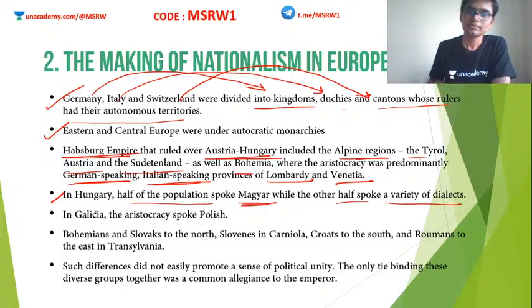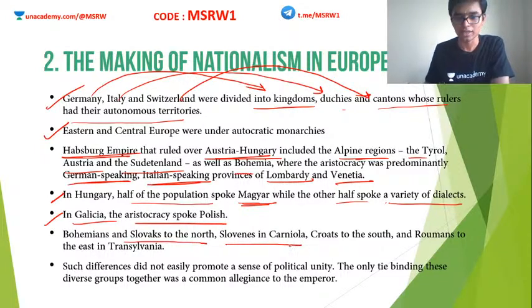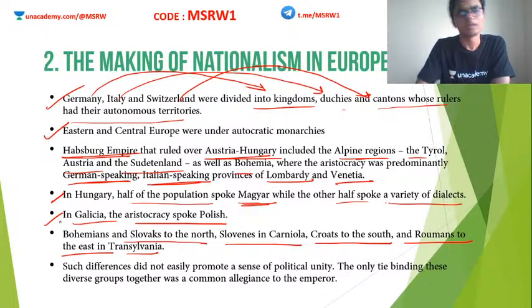Say in Galicia, the aristocracy spoke Polish, Bohemians and Slovaks in the north, Slovenes in Carniola, Croats to the south, Romans to the east of Transylvania. Doesn't matter, you don't have to study all these things. Just understand that in Europe, lots and lots of different kinds of people existed within the same country. Clear? Which had no logical sense at that time.